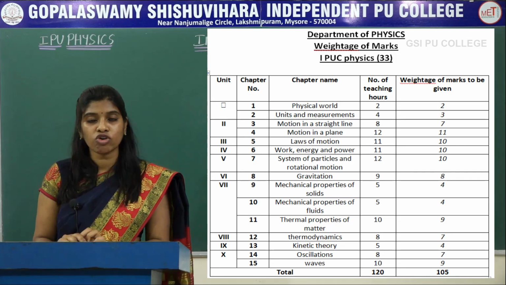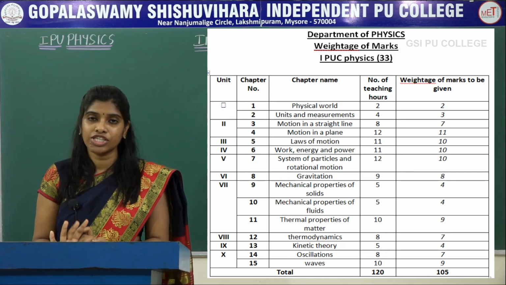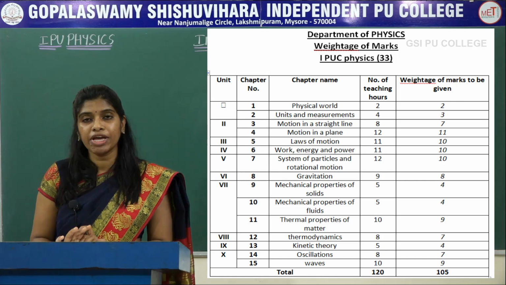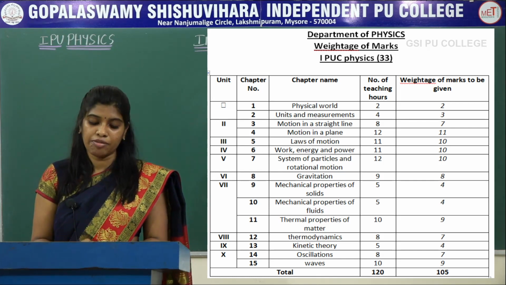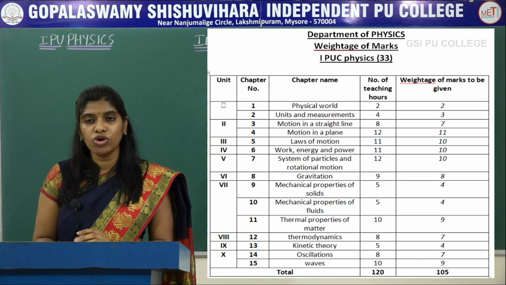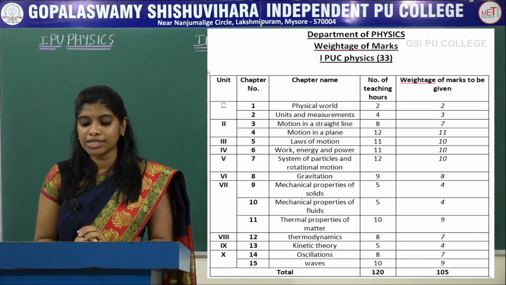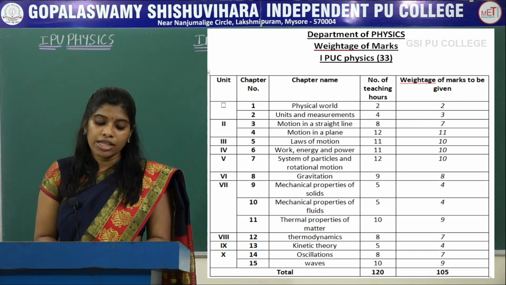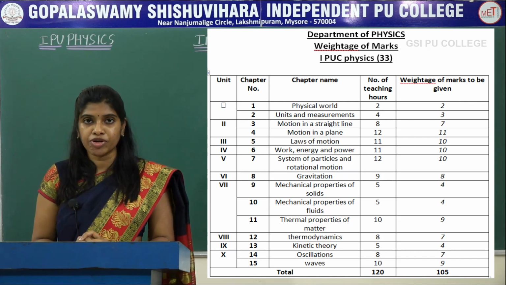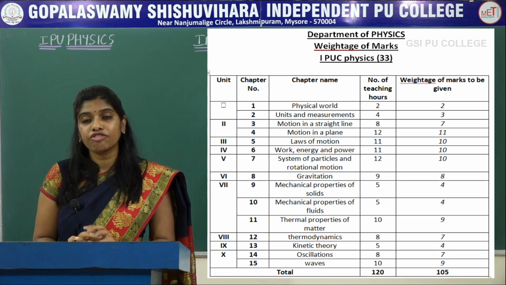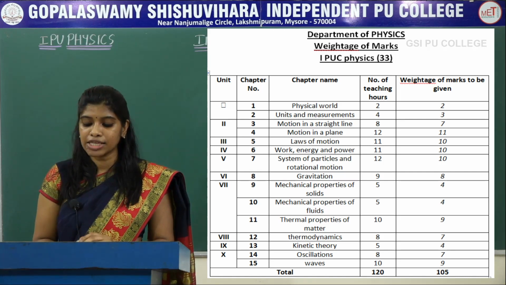Coming to thermal properties of matter, it is a 10-hour chapter and this will be for 9 marks in your examination. The 12th chapter, thermodynamics, here the teaching hour is 8 hours and the marks allotted will be 7. The next unit, the 13th chapter, kinetic theory, is for 5 hours of teaching and the marks allotted will be 4.